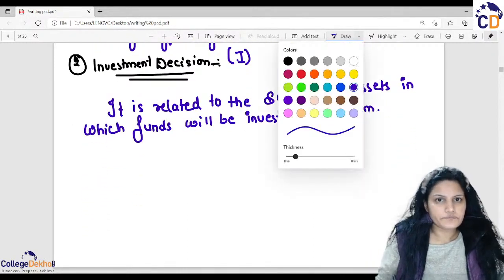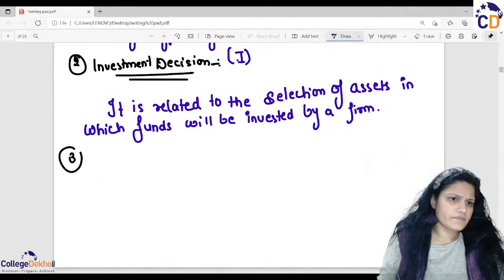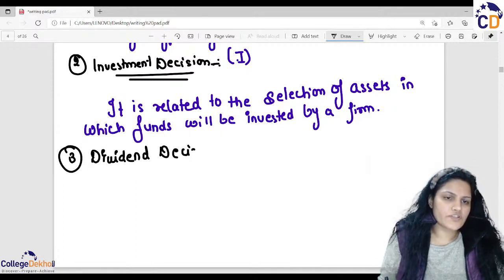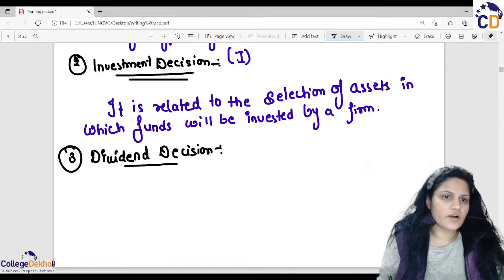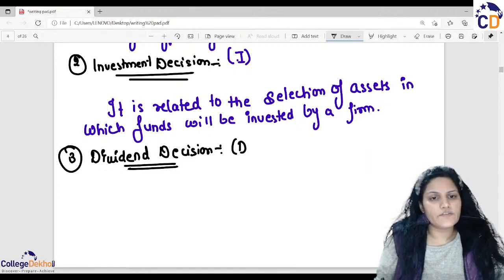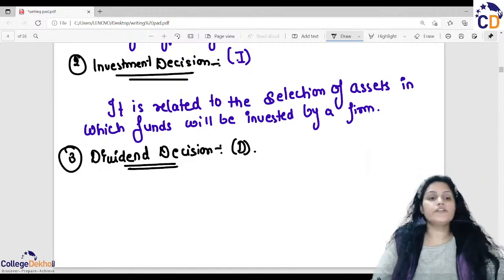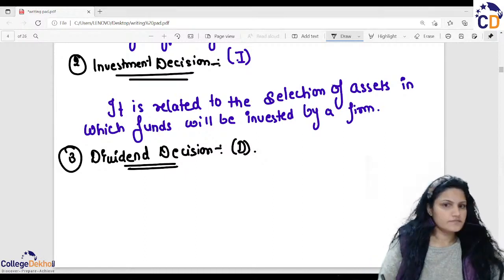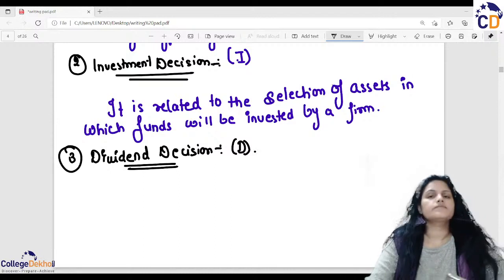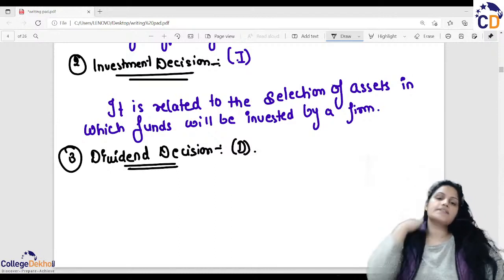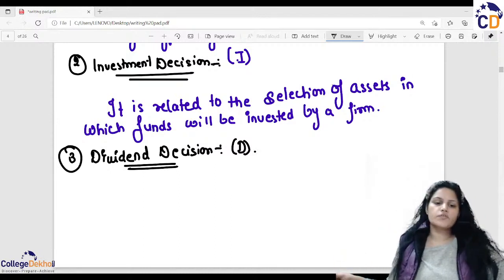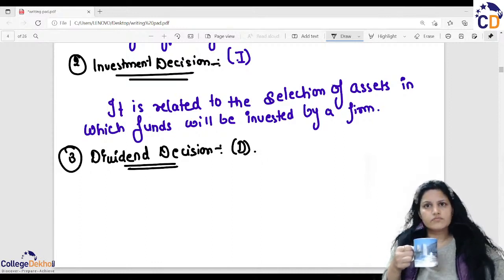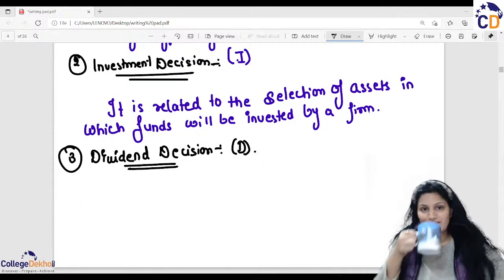The third decision is your dividend decision. This decision is very exclusive, especially for the shareholders who are holding the shares of a company, for which they are getting the dividend. That is a dividend decision. So dividend decision is basically and exclusively for the persons who are holding the shares of the company.